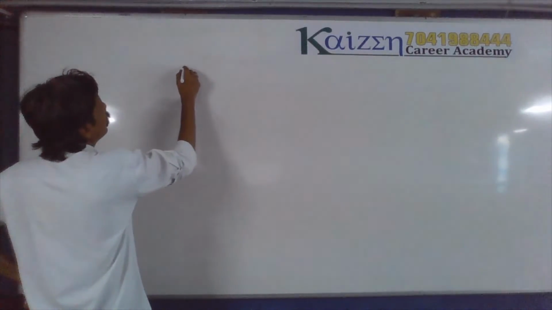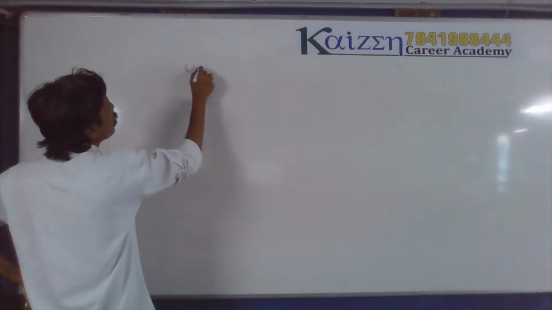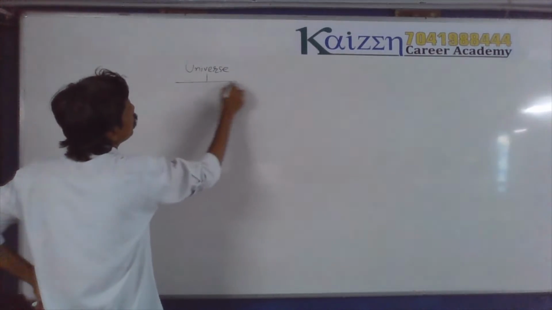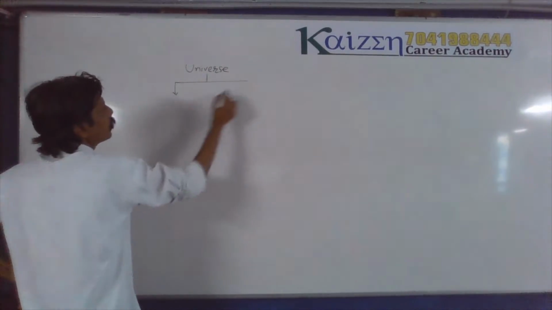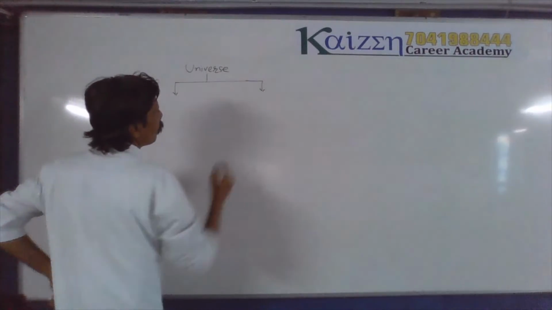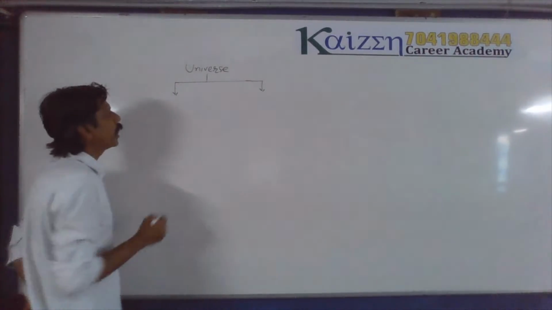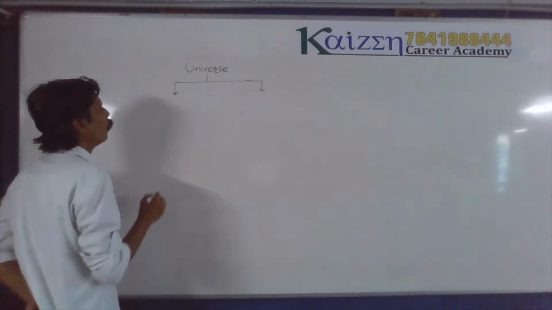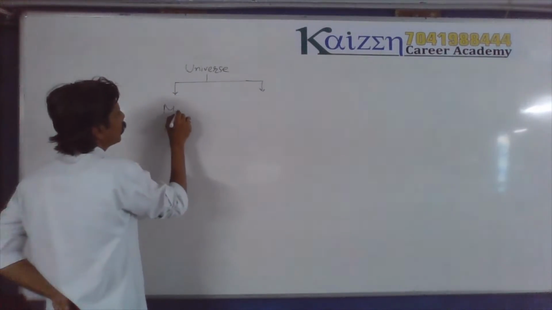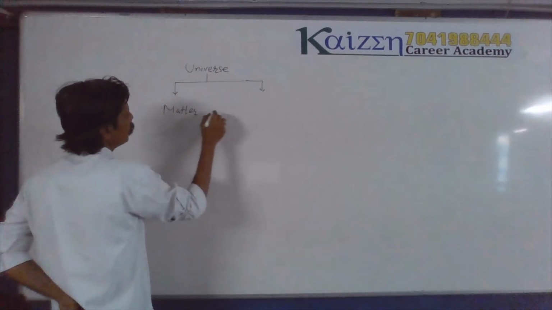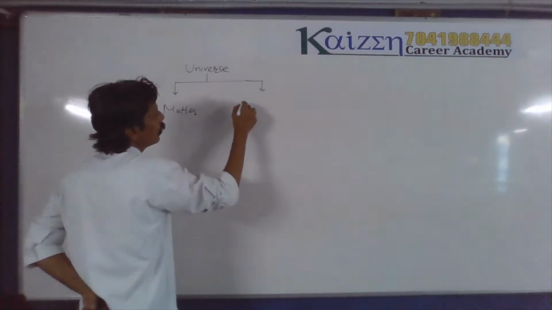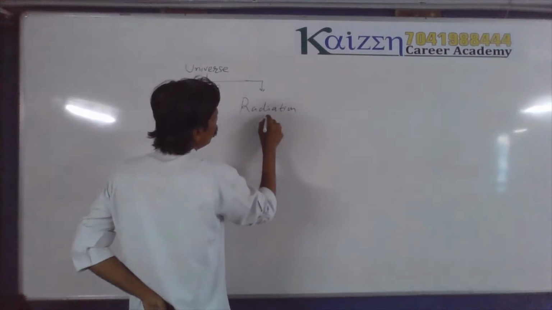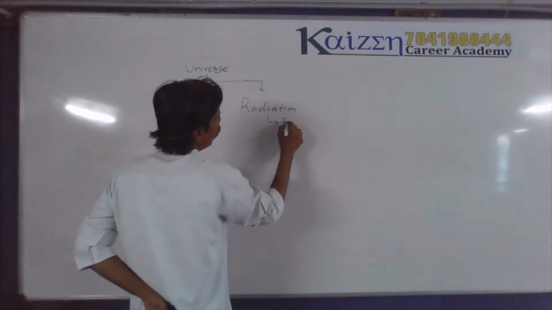Here it is. The entire universe is made up of two things. Which are they? This entire universe can be divided into two different parts. One is called matter. You know it very well. We have studied that in Newton standard. Another we know is radiation. So radiation is nothing but energy.